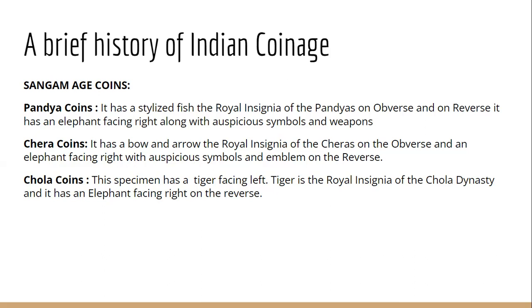And finally, we had Cholas. So there are two Cholas. These are Sangam Cholas. And another Cholas come later, they are the Imperial Cholas. Here we are talking about the Sangam kingdoms. So these Cholas, their symbol was a tiger, a jumping tiger. And so again on the front side of the coin we have the tiger,